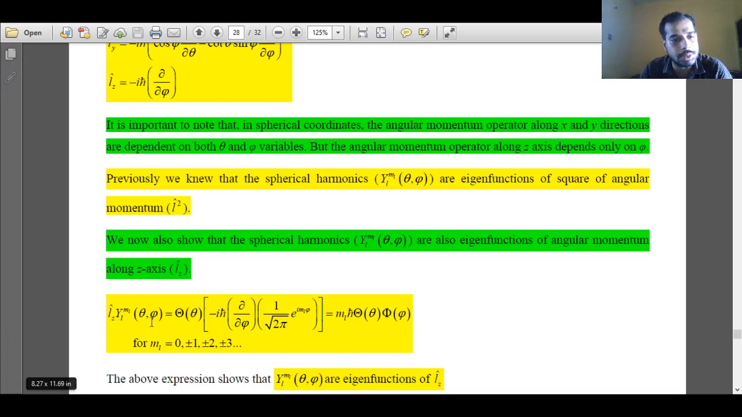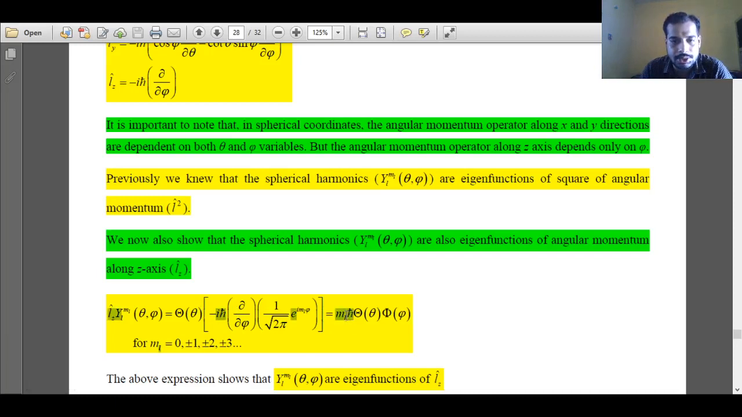The spherical harmonics is a product of two functions, theta function and phi function, but the Lz operator is dependent only upon the phi function. So the theta function will come out of the differentiation. Now when you do this differentiation, we'll be left with a constant value and a product of two functions. There is a theta function, there is a phi function. The phi function is the same, 1 over root 2 pi e to the power i ml phi, and the theta function remains as such. If we do the differentiation we'll get ml h cross, multiplied with this minus i h cross.